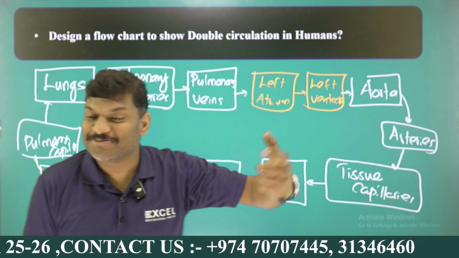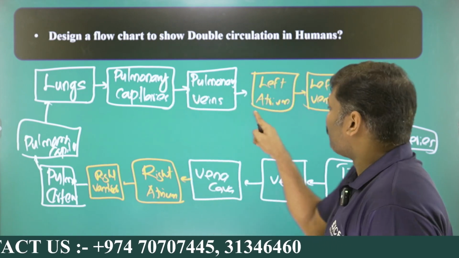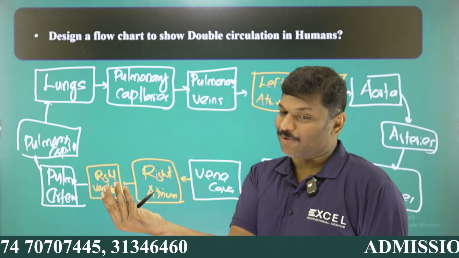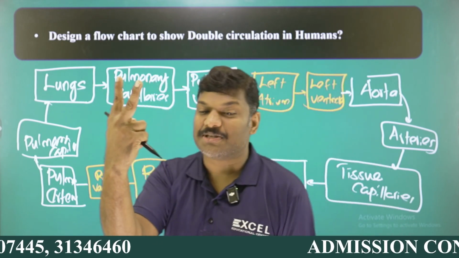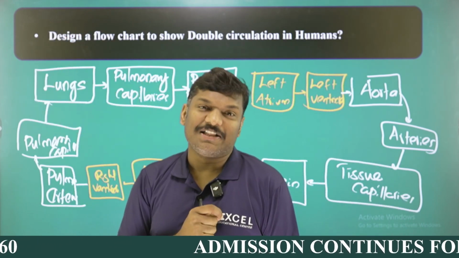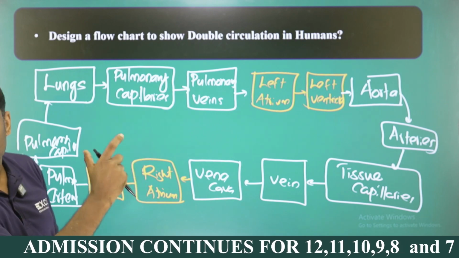But you know, how many times does the blood pass through the heart? Twice. Once here and once here. So twice means what? Double circulation. In a circulation, two times the blood is reaching or passing through the heart. One in the form of oxygenated blood, the other in the form of deoxygenated blood, my dear student. And this is what we call double circulation. And this is the flow chart showing the double circulation.